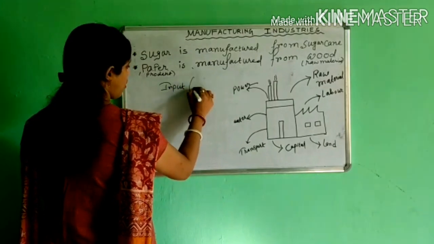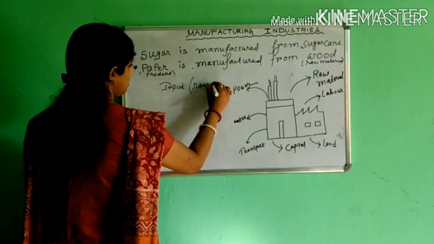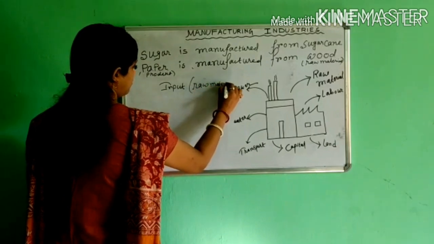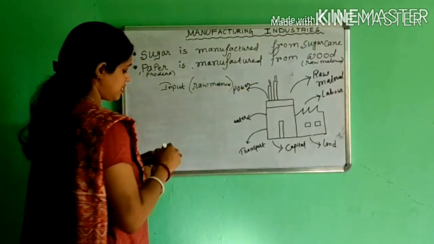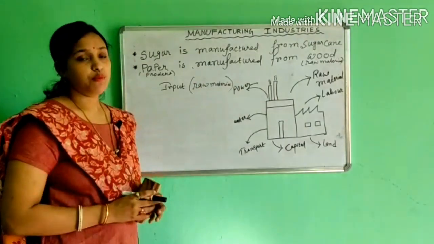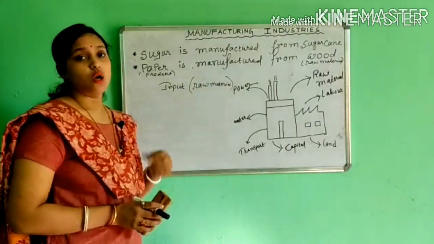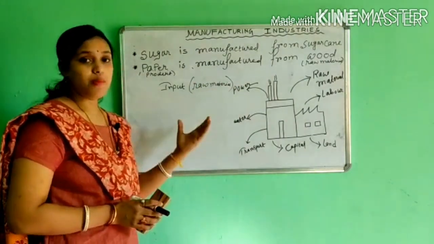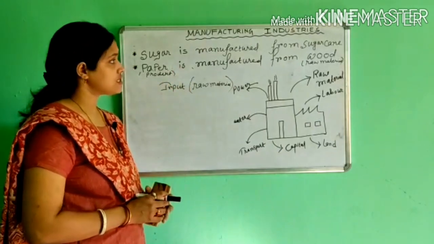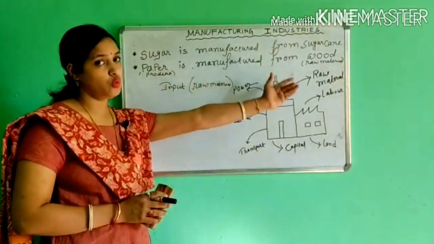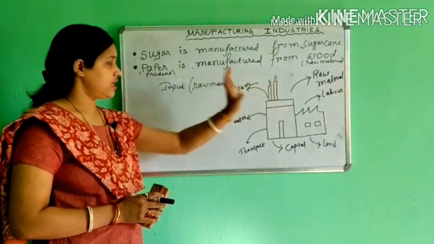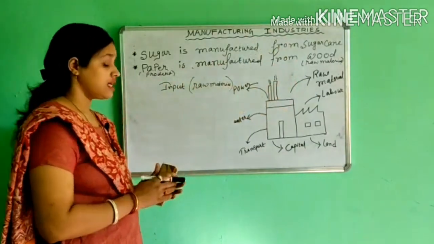Input is raw material. In a manufacturing process first comes input. Input means raw material, in this case sugarcane or wood.